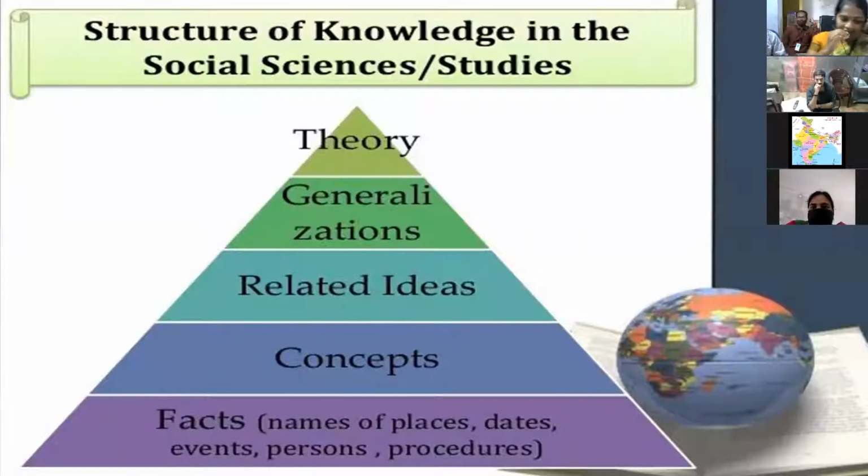Next one, related ideas. Give them related ideas to the society, whatever they observe in their locality. For example, 10th class lesson, people and migration. Due to COVID-19, due to the lockdown, I think they heard through the newspaper or through multimedia about the migrant people, how they are facing so many problems due to COVID-19 or lockdown.